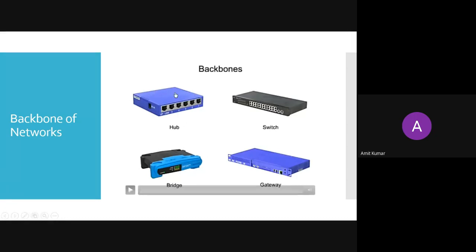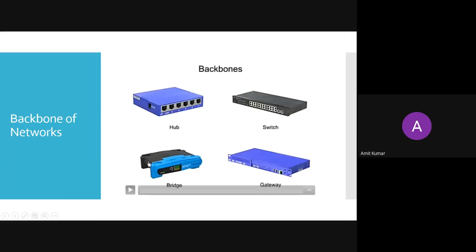The first device, this is the hub. This is a broadcaster. It is going to broadcast, and it is using a single channel. So either you can send or you can receive. At a time you can do one thing. If 4 PCs or 4 end devices are connected to your hub, all 4 devices will receive that message. If PC1 is transmitting a message, then PC2, PC3, PC4 and the server, all will receive this message. But if that message belongs to PC2, PC2 will accept, and other devices will not accept that message. So that is the working of your hub.